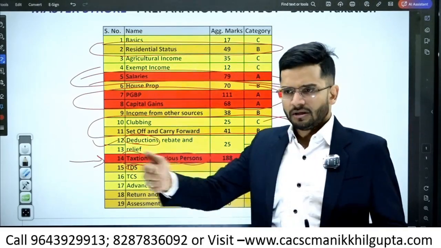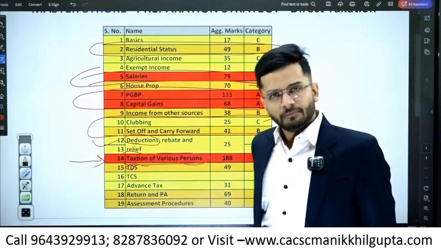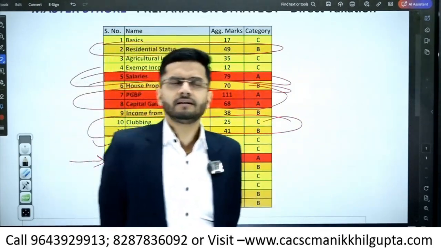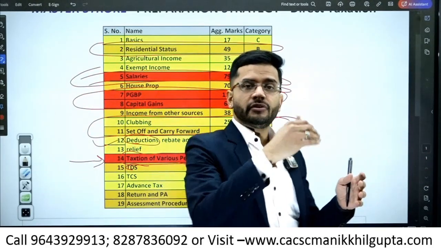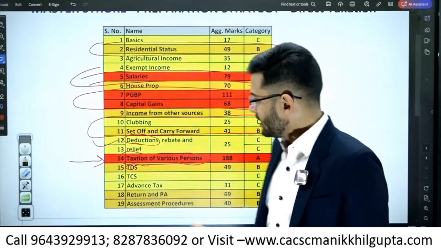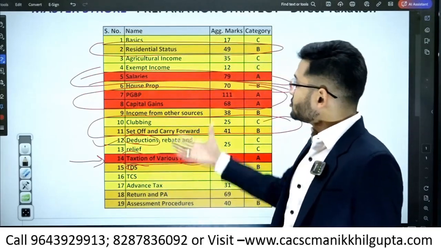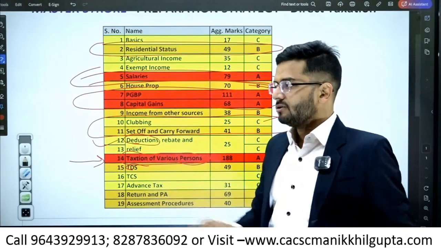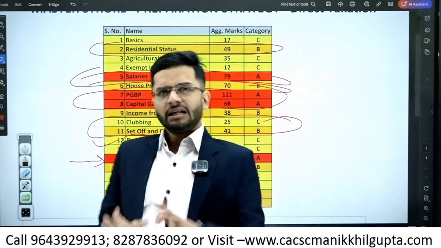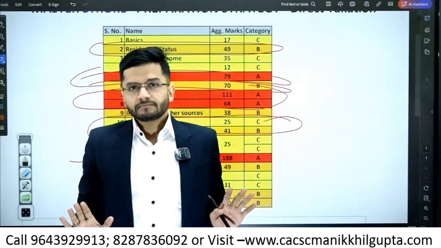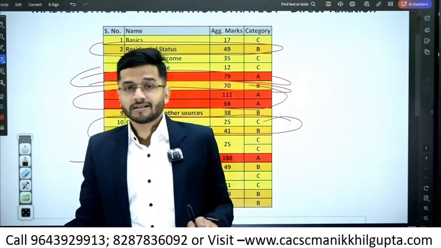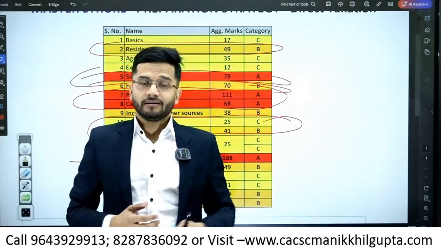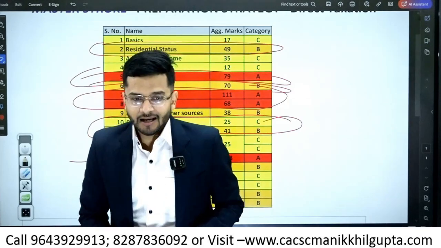TDS, you should be aware of the most important sections of TDS. Yes, it's a huge chapter, a lot of sections in it, but I would lay my emphasis on the important TDS sections only. And yes, that's about it. Okay, so if you just cover these 7 to 8 chapters, then you'll guarantee yourself at least 80% marks in the DT paper, and the paper is for 100 marks. And we have internal choices as well, and the pass percentage is 50 marks.